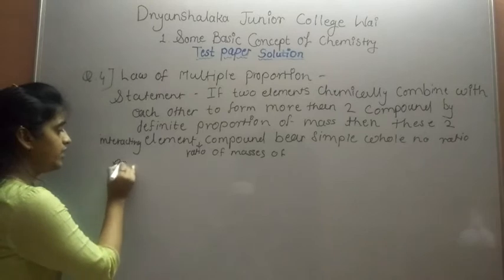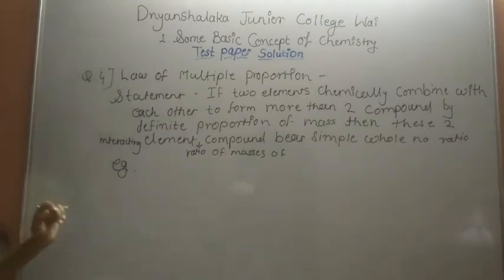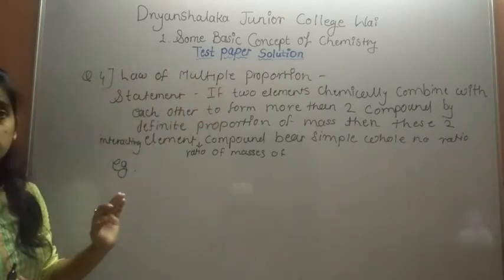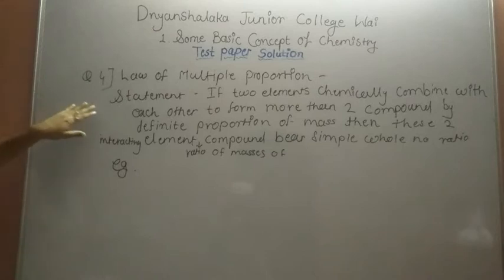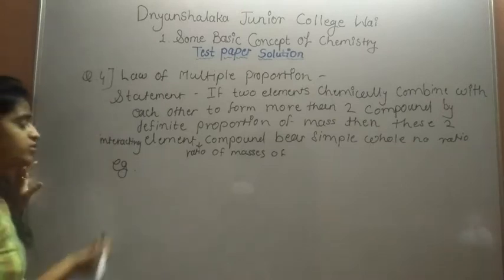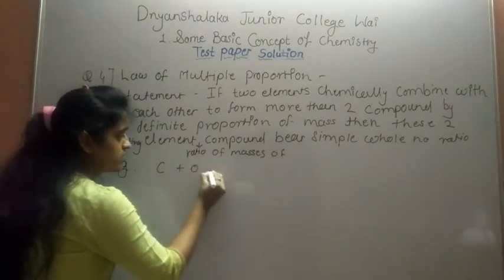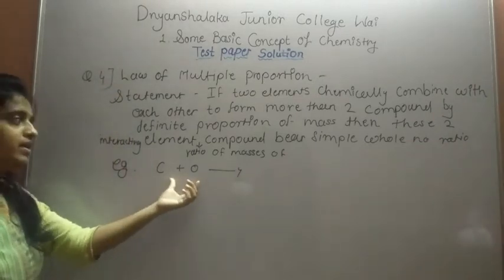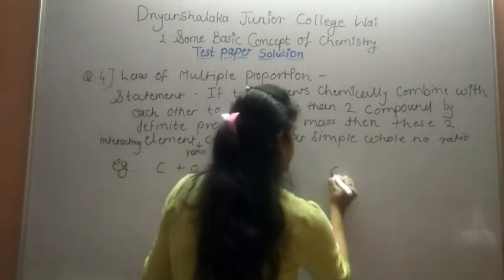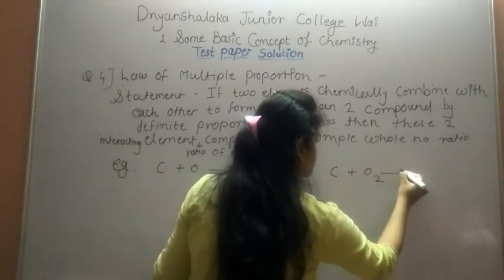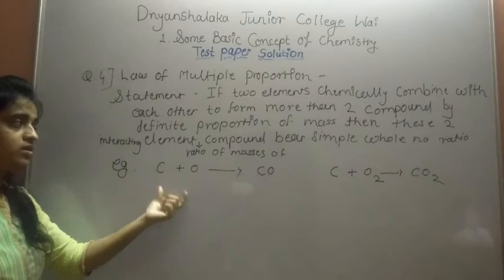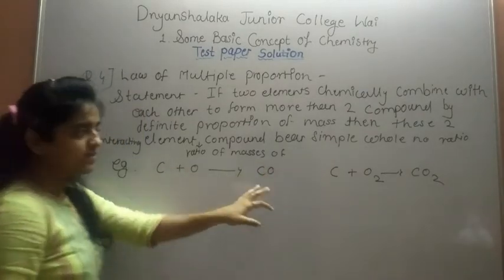It is proved with the help of an example, because for question number 4 we will get 3 marks. Only the statement gives 2 marks, but with the explanation we get 3 marks. So the example: carbon plus oxygen. If the two elements combine to form carbon monoxide, it is the first compound. And second, carbon reacts with diatomic oxygen to form carbon dioxide. The same elements, carbon and oxygen, react with each other but form more than one compound, carbon monoxide and carbon dioxide.